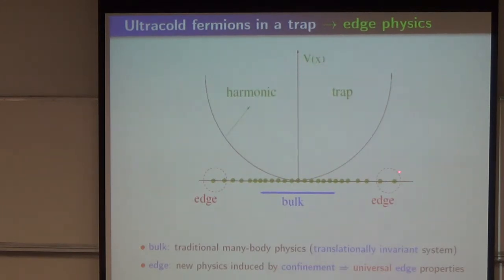And what we find is that there are universal properties of the fermions near the edge, independent of the trapping potential, as you zoom in and look at the edges. I'll not give you the details, but just tell you the main results. So what is the problem we're looking at? I'm looking at N non-interacting fermions in a potential. So my many body Hamiltonian is just minus half, the sum over i equal to 1 to N of the second derivative with respect to x_i, plus half omega squared, the sum of x_i squared.